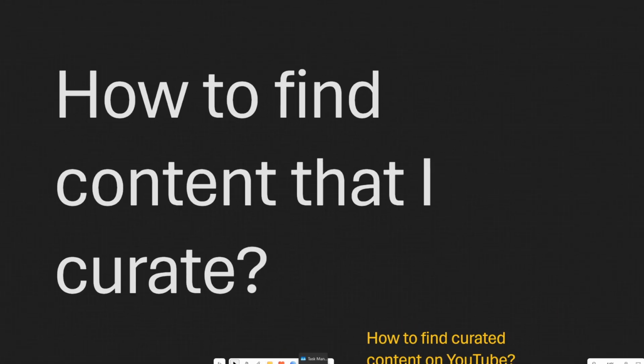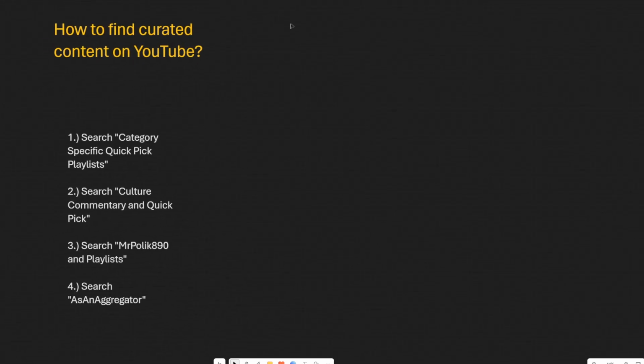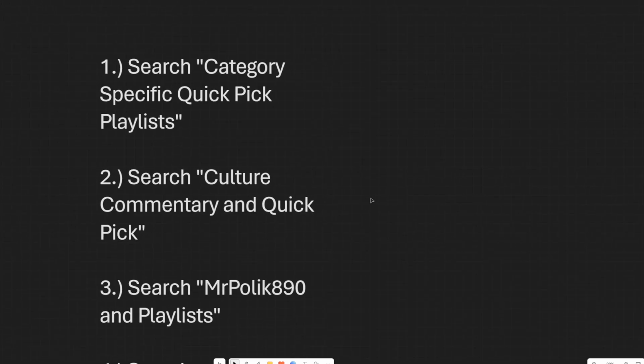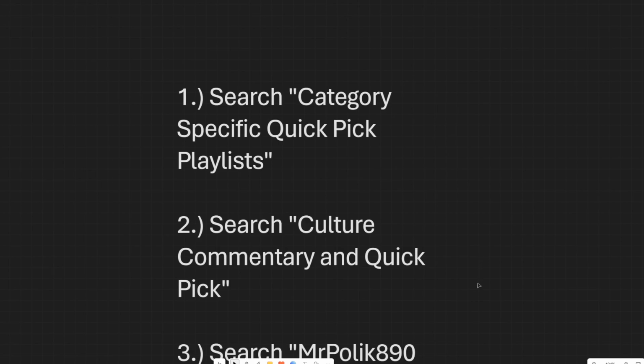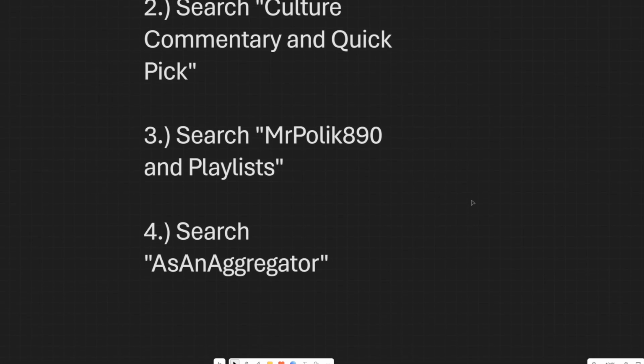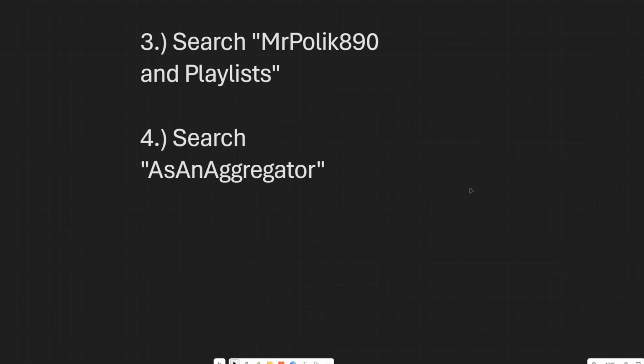How to find content that I curate. How to find curated content on YouTube. Number 1, category specific quick pick playlists. Number 2, culture commentary and quick pick. Number 3, search Mr. Pollock 890 and playlists. And number 4, search AsAnAggregator.